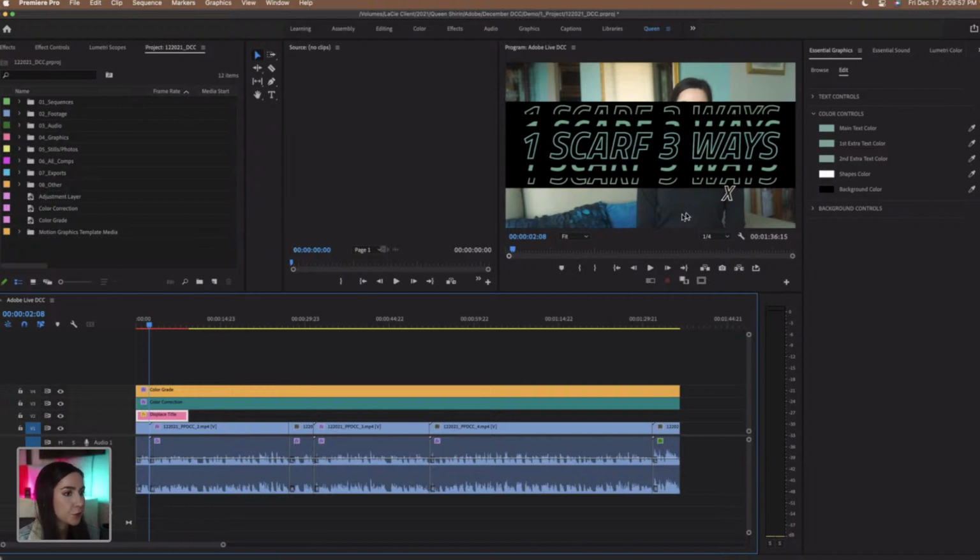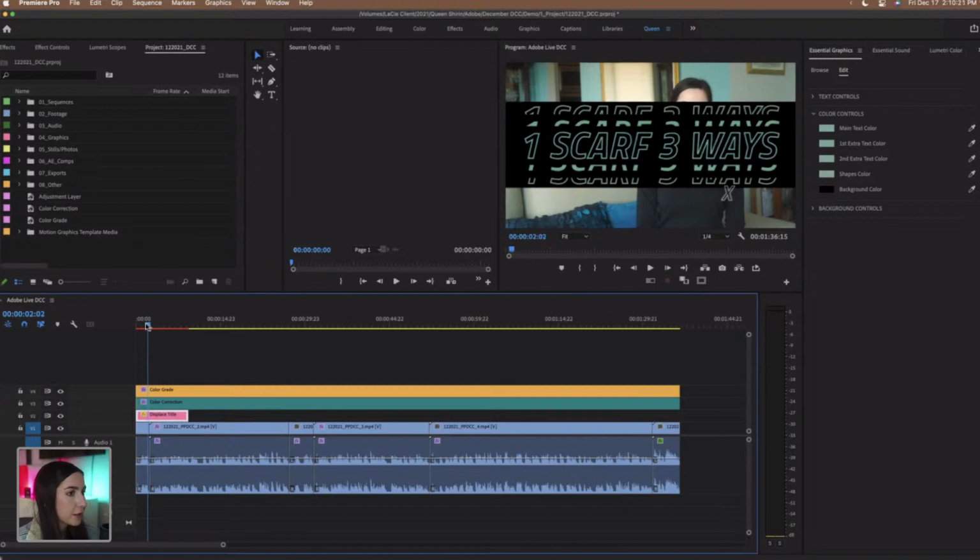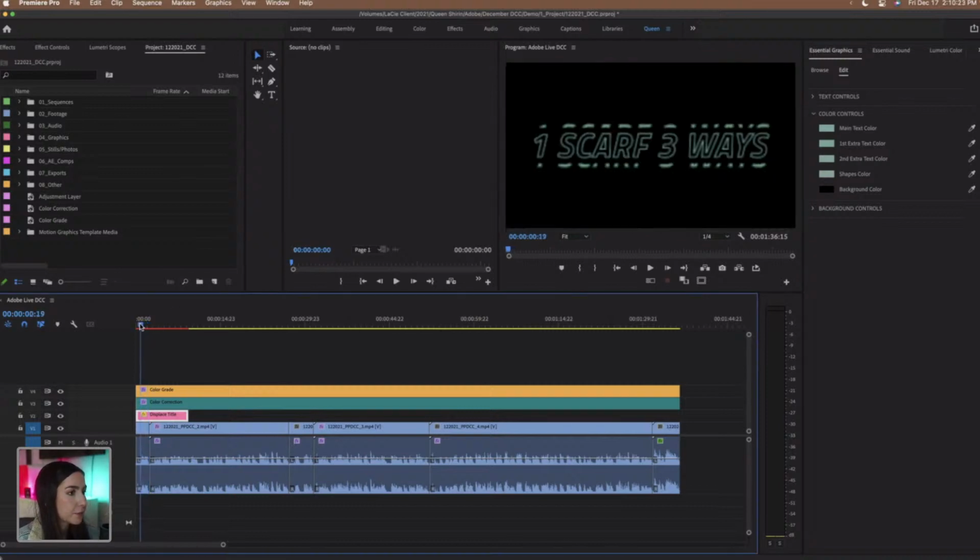We could try doing that same teal color just to see what it'll look like. So let's try that out. I'm going to choose the eyedropper tool, and then I'm just hovering over this color right here for the second extra text color. I could choose any one of them, and that's another way that I can choose that color, instead of having to go over the text itself in my program monitor. So now let's just scrub back and forth and get a feel for what that looks like.